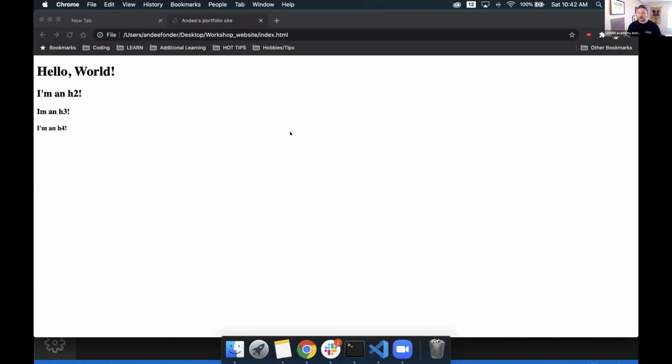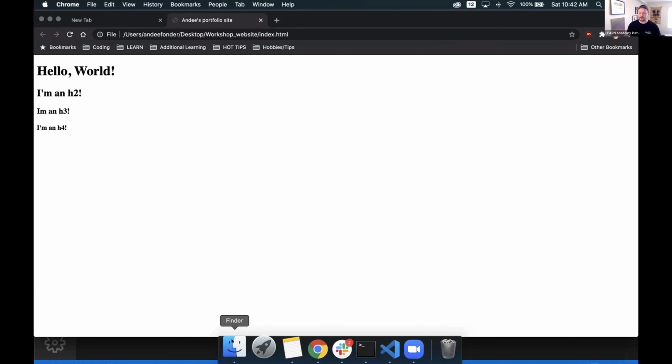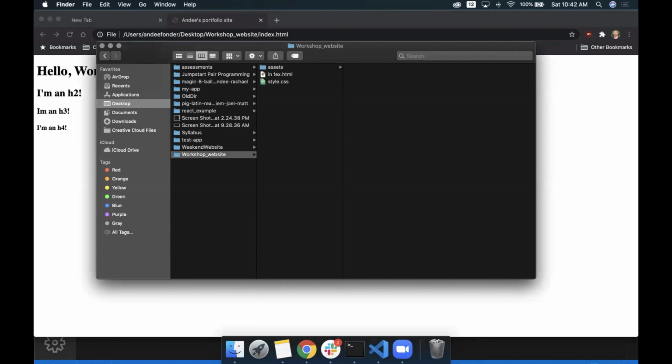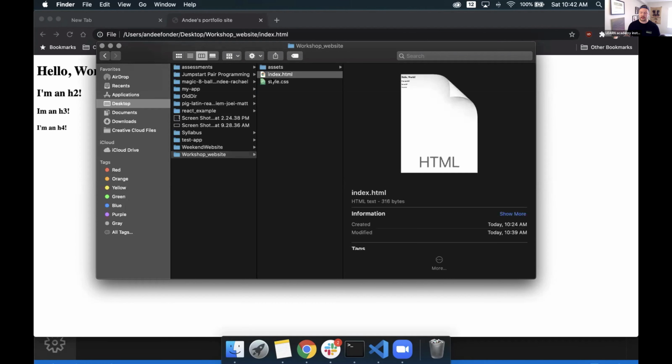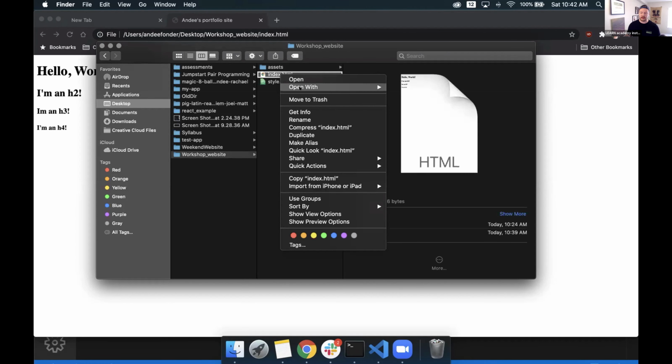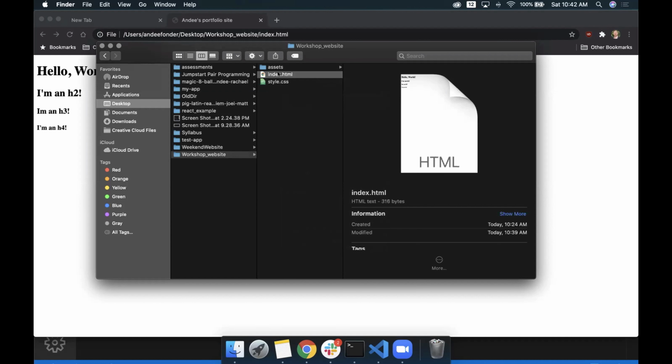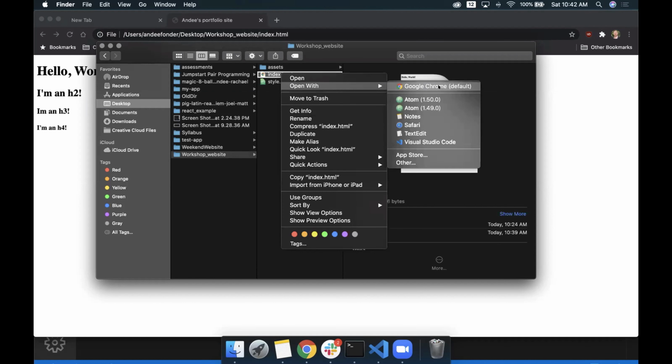Okay, no problem. Then let's try a different way. What we can do as well is go to Finder. If we're inside of the folder of the workshop website, we can go to index.html, right click it, and we have Open With. Then you might have Google Chrome available to you, or Safari in this case.